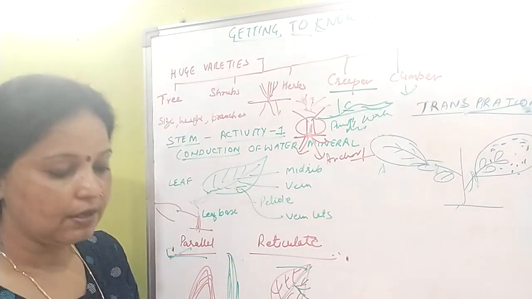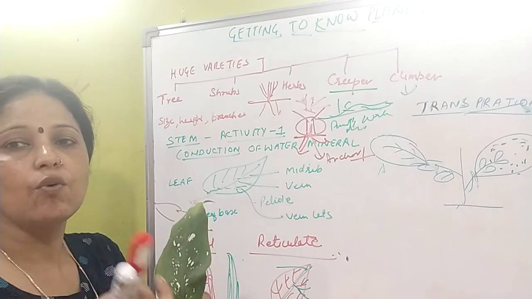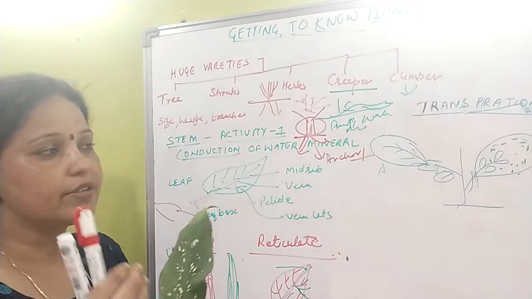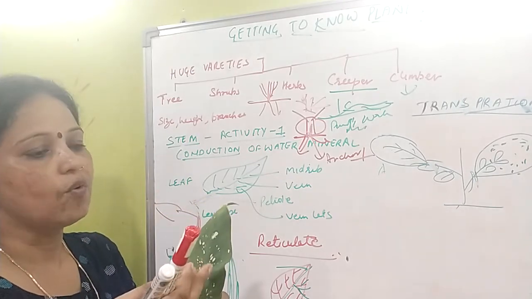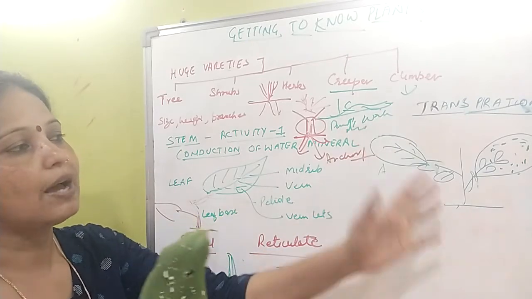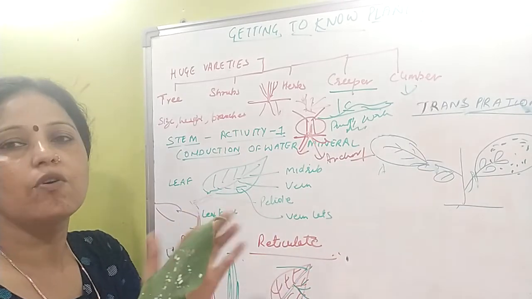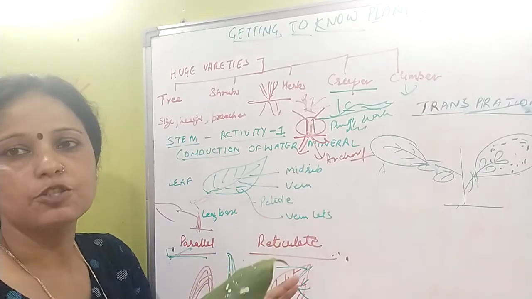That means the midrib, the veins and the veinlets mostly transport water and minerals, and when the water comes toward the sunlight, it gets evaporated. We can't see it in the open, but when you cover that area with polythene, you will find small droplets assembled in the polythene. So this is the process of transpiration.